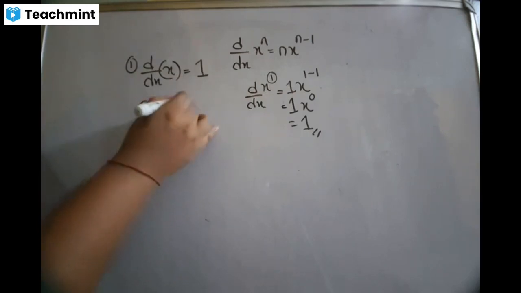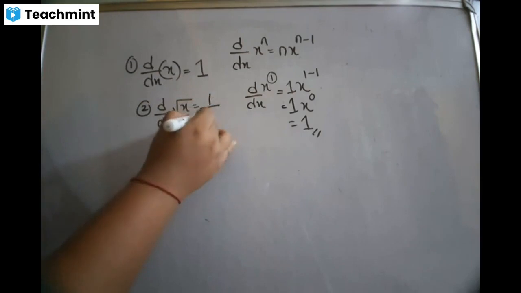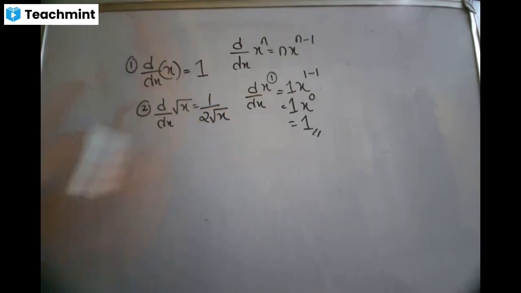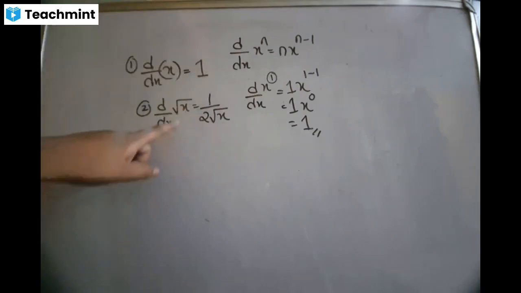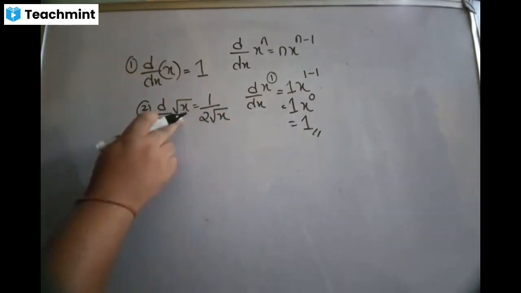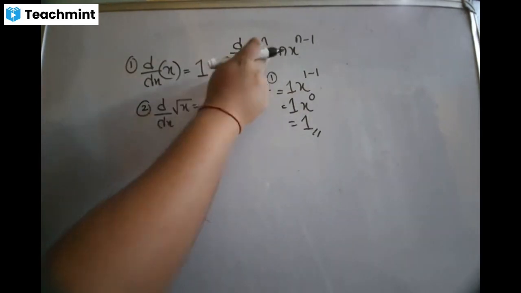The derivative of root x is 1 by 2 root x. The reason I'm giving you this is that these are the frequently repeated formulas. Is that clear? I don't want you all to waste time showing the formulas. So the moment next time you see root x, you are directly going to write 1 by 2 root x. So how did you get this? Again, it's an algebraic function, and there is only one formula for x.